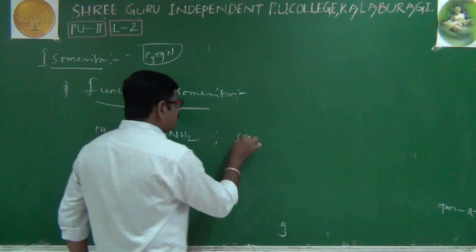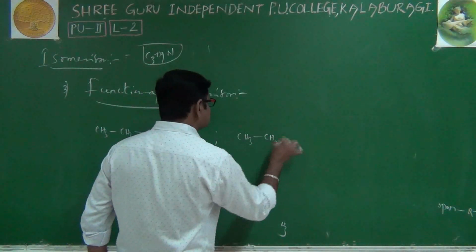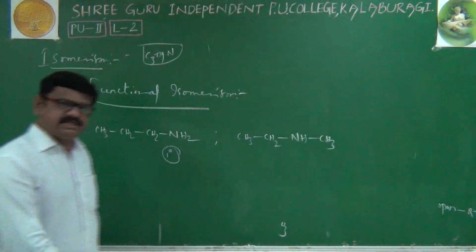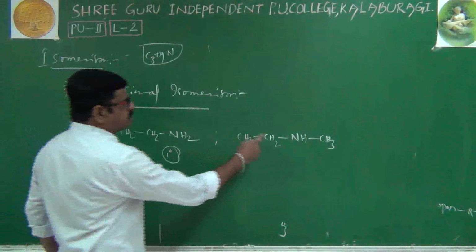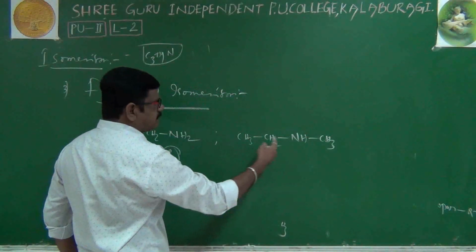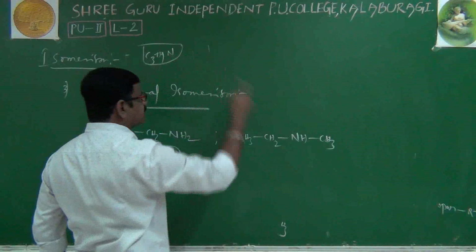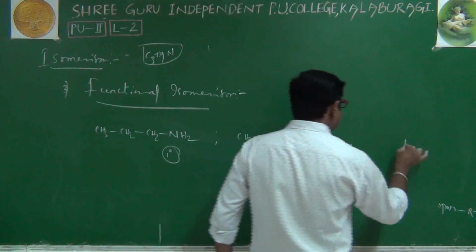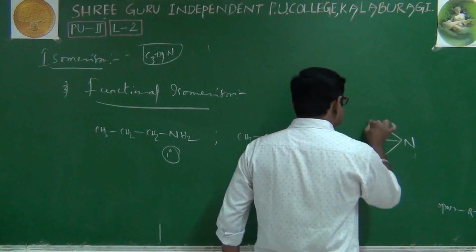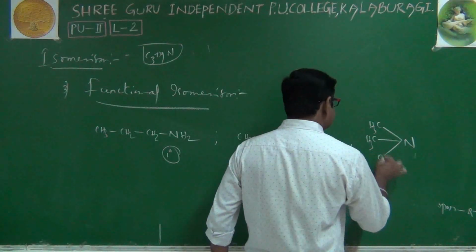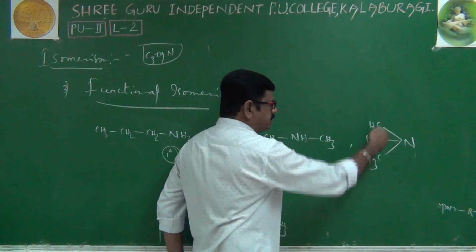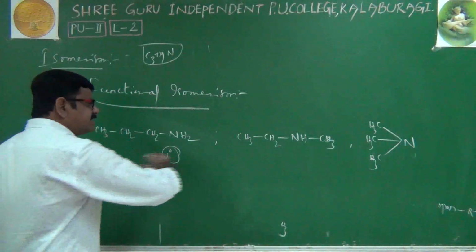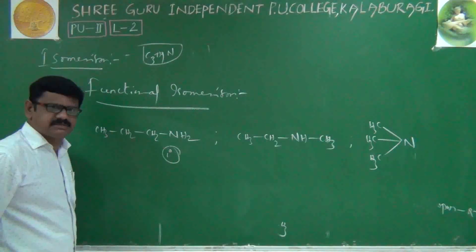Another example, CH3CH2NHCH3. Whether the molecular formula is the same or not, we'll check that: C3, H9, nitrogen. And one more example, (CH3)3N. Again 3 carbons, 9 hydrogens as well as 1 nitrogen. These three have the same molecular formula, no doubt.